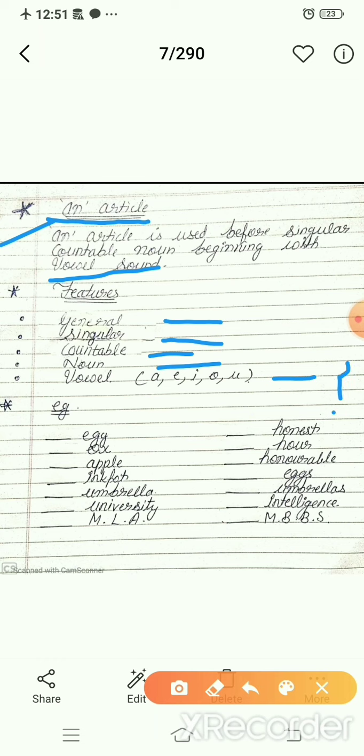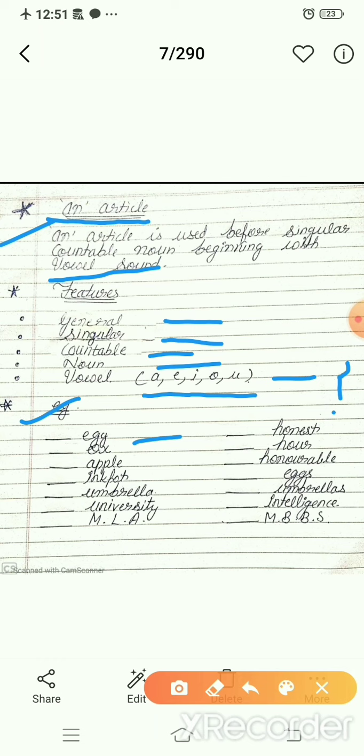Actually, the article a is always used before nouns that start with a consonant sound, and the article an is used with nouns starting or beginning with a vowel sound. As I have already told you, there are five vowels: A, E, I, O, U. Look here, I will explain it with the help of examples. First one is egg.